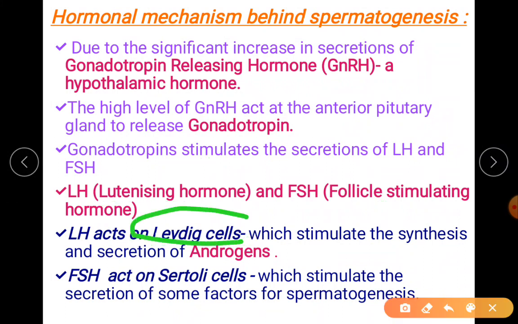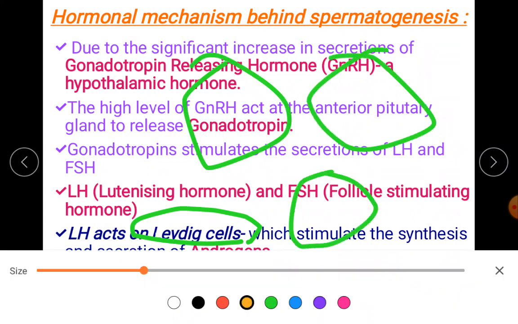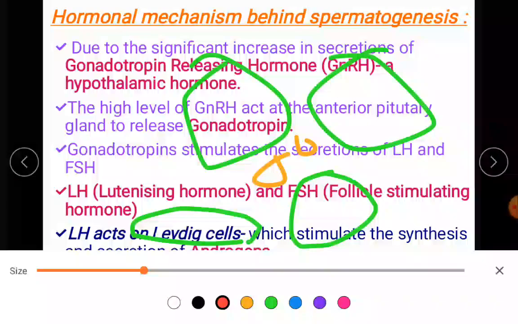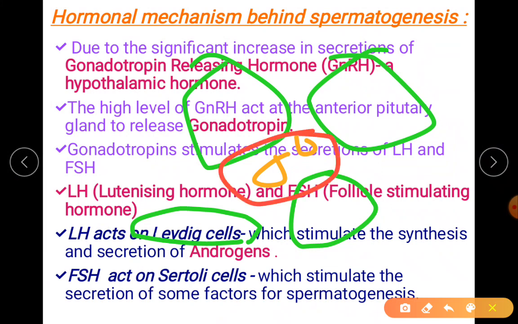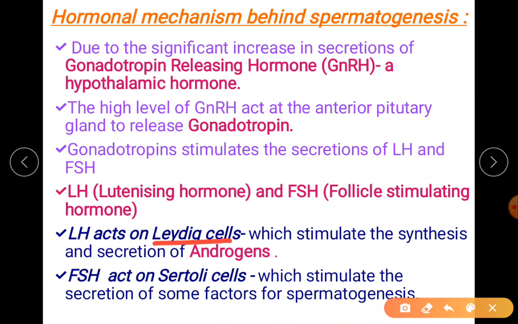Leydig cells, I hope you all remember, are between the seminiferous tubules. You remember there were certain cell-like structures. Those are your Leydig cells. These Leydig cells will stimulate the synthesis as well as secretion of androgens. Your androgens are your male sex hormones, which will give the secondary sexual characters as well as initiate the development of the sex organ also. Especially in spermatogenesis, androgens are needed.